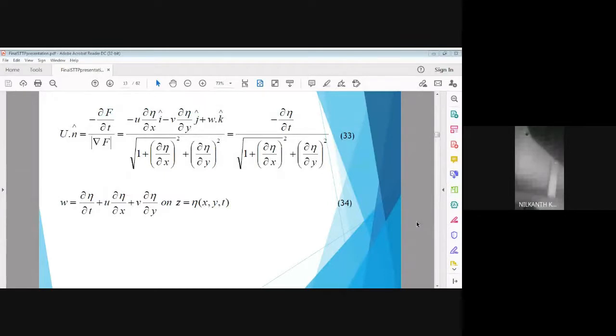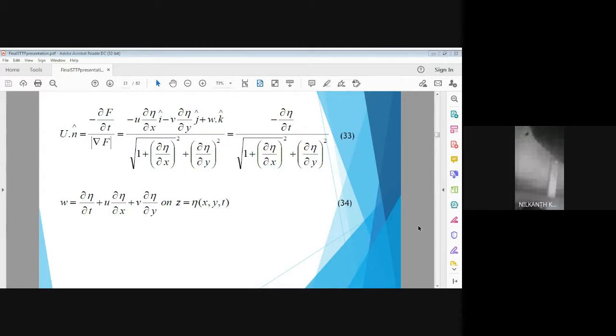Equation 34 says that for a wave surface, the vertical velocity component of a wave, that is W, is given as local acceleration, that is dou eta by dou t, plus convective acceleration due to X velocity component and Y velocity component on a surface, which is described as a function eta of X, Y, T. If you recall the previous equations, we have described W equal to 0.